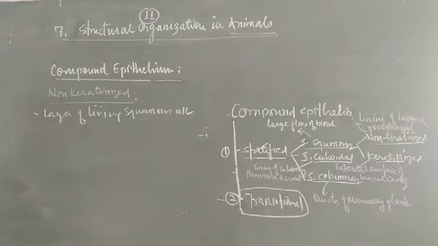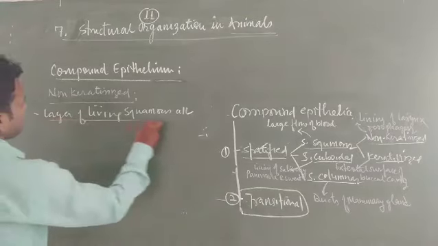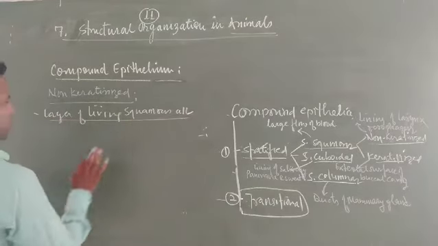It is found as a layer of living squamous cells formed at the lower cuboidal surface. Only you can note this: a layer of living squamous cells.